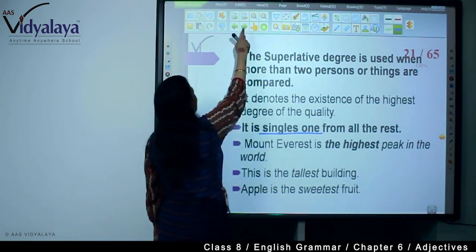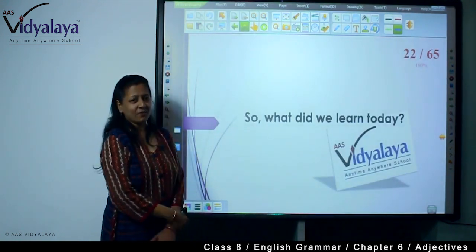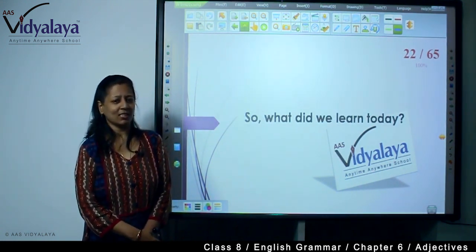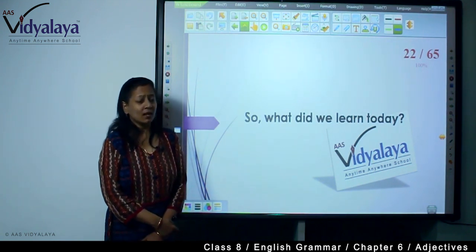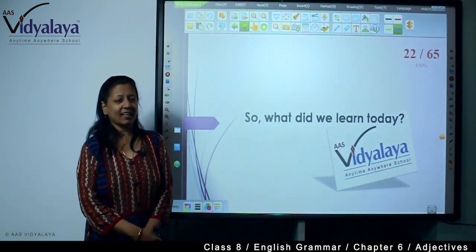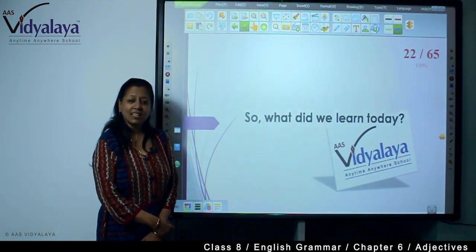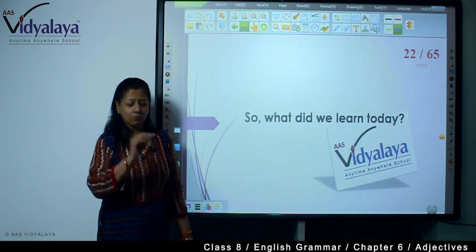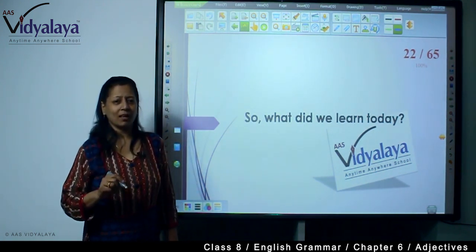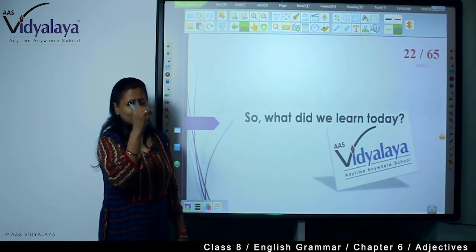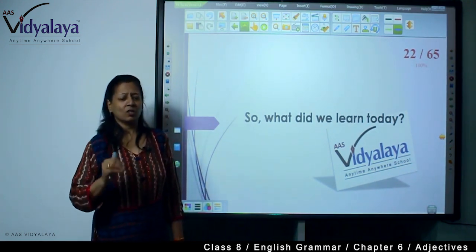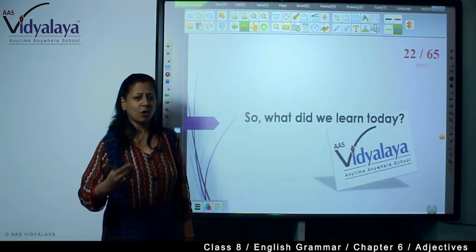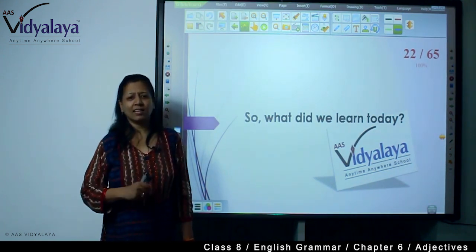So, here we have seen adjectives, their introduction, their types and degrees of comparison also. Go through the slide, read it again and again, understand it, try to find adjectives in your grammar book, in your chapters and underline them, write them on a paper and then find their comparative and superlative degrees. You will find everything is followed as a rule. So, be an expert in adjectives.